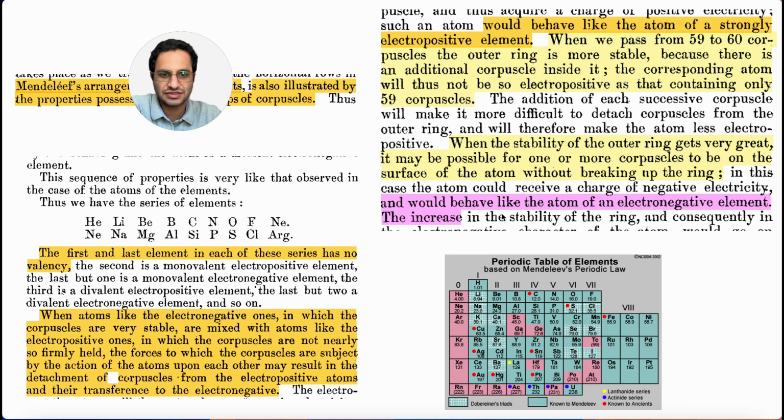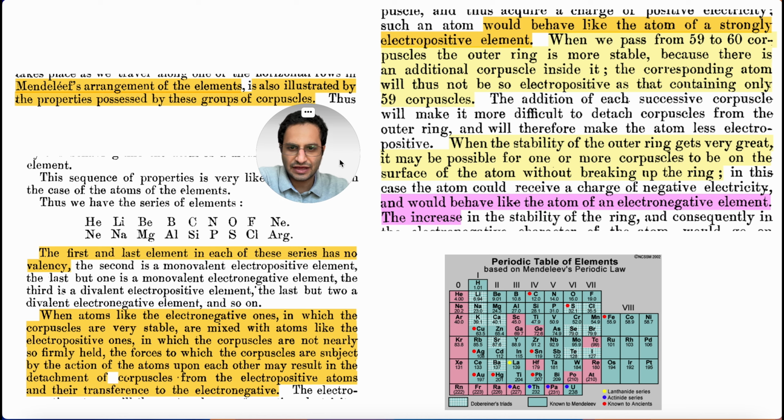For example, we know that Linus Pauling got the Nobel Prize in chemistry for explaining electronegativity 40 years after that. But Thomson had an idea about it.